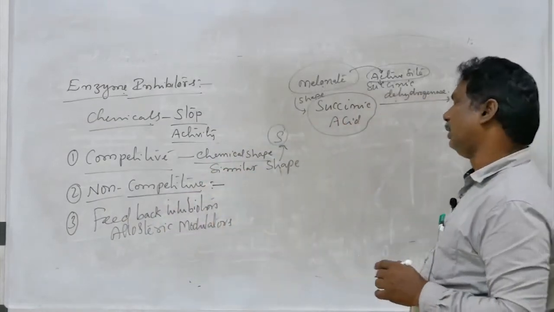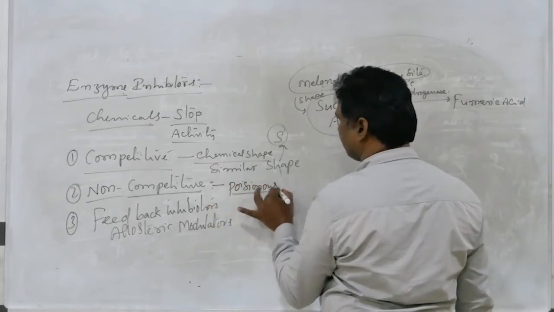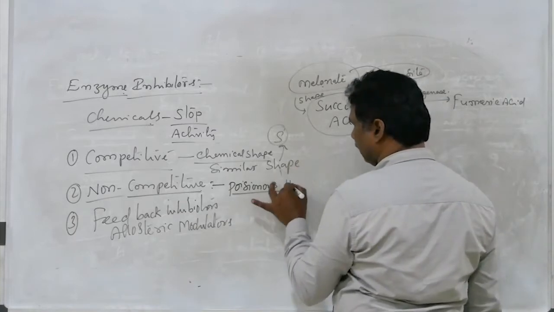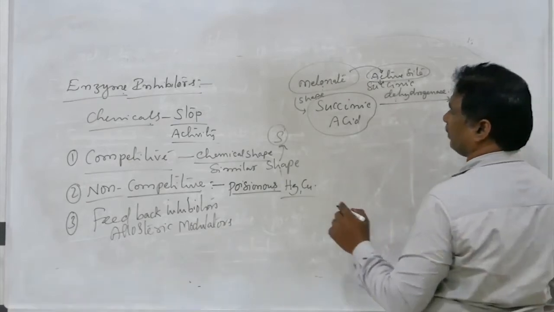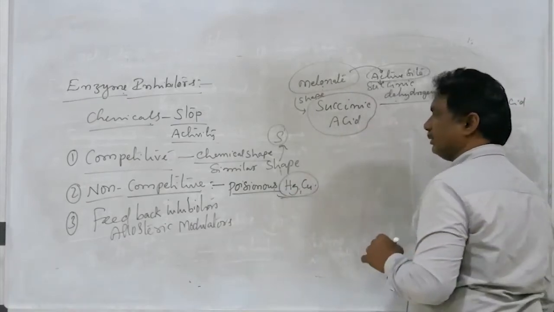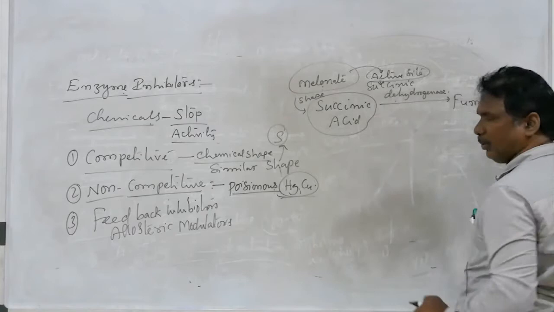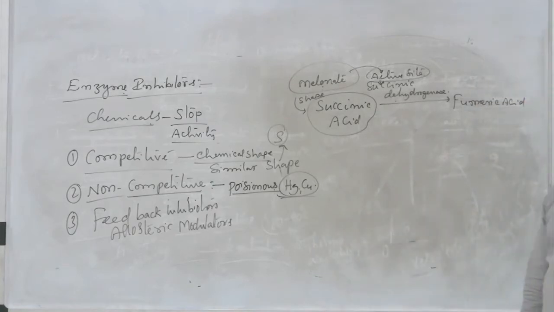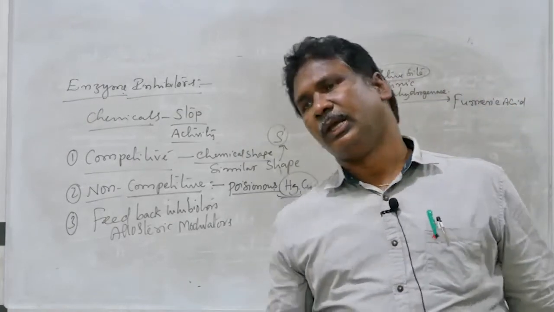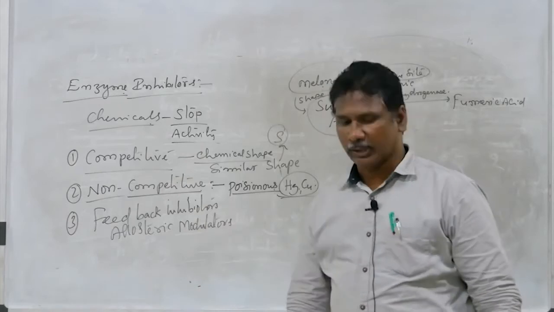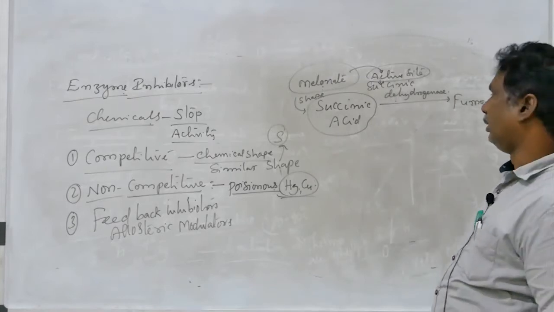These non-competitive inhibitors are nothing but some of the poisonous substances. Some of the heavy metals like mercury, copper, silver, cadmium, etc. Those are the poisonous materials. They do not occupy the active site of an enzyme, but other than the active site, they are attached and inhibit the activity of the enzyme. Those are called non-competitive inhibitors.